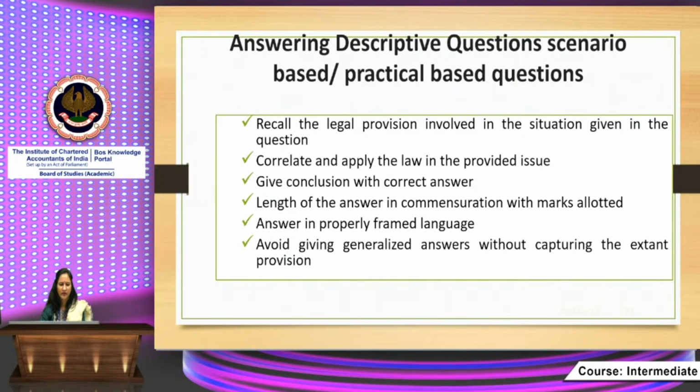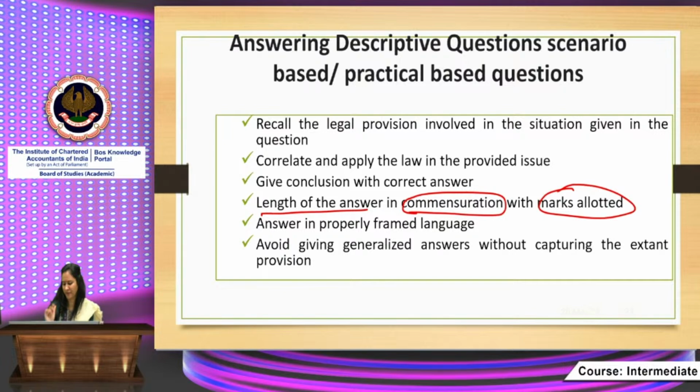This is very important because the answer which you write should neither be too short that it does not fulfill the requirement of the question, nor unnecessarily lengthy so that you end up losing your precious time at the examination center, right? So the length of the answer should be in commensuration with the marks allocated, and the answer in properly framed language. The legal substance behind the provision should be stated in your answer. Avoid giving a generalized answer without capturing the extent provisions.